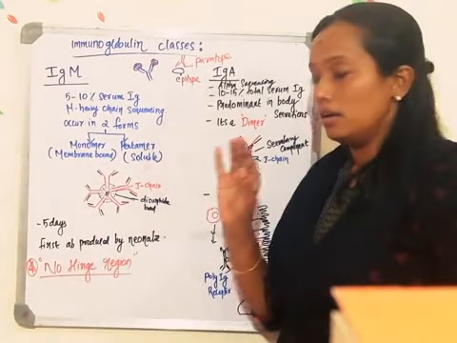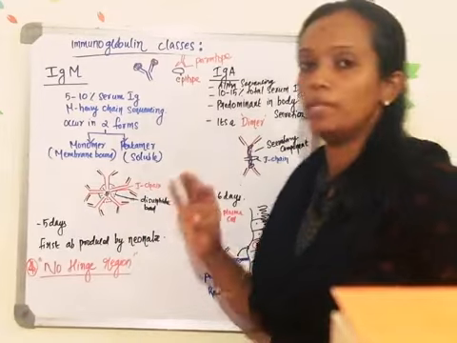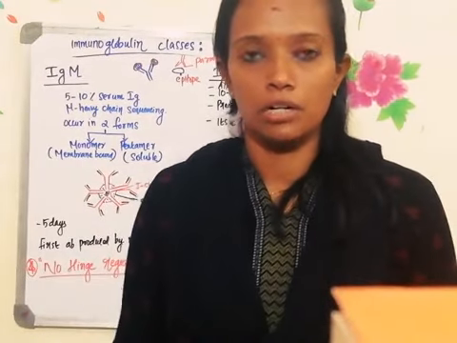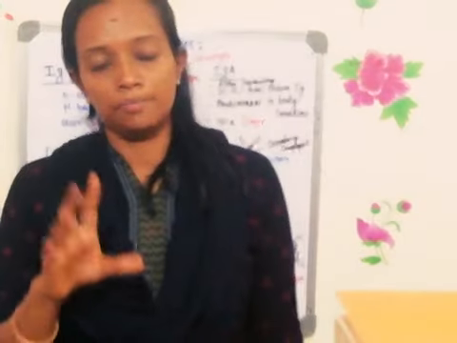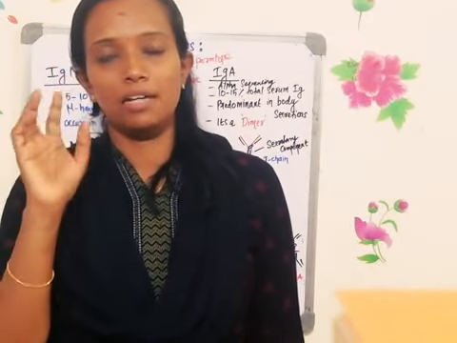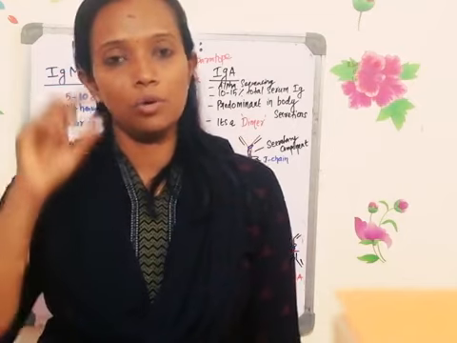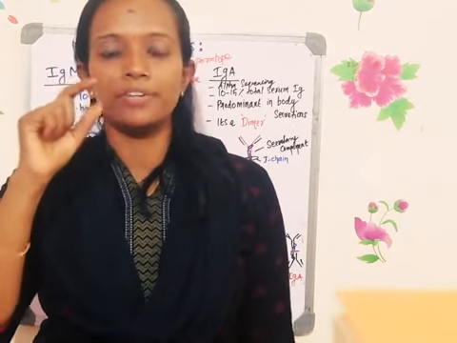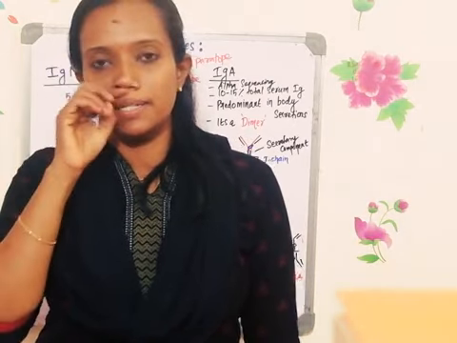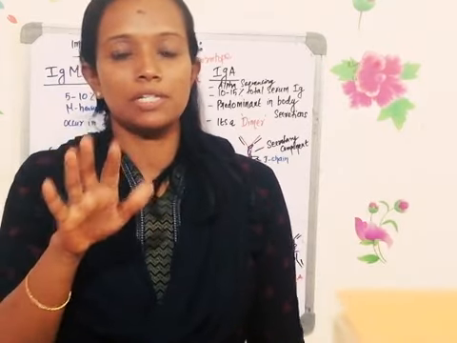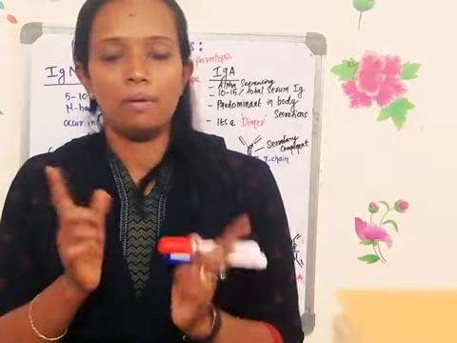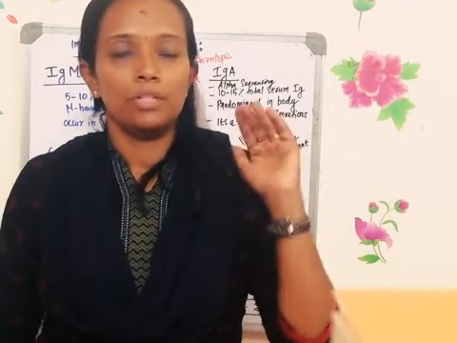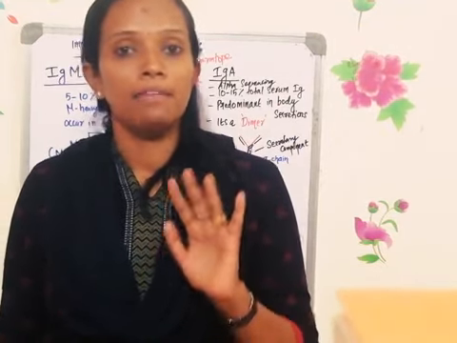And the most important one is that immunoglobulin M doesn't have a hinge region. What is the purpose of the hinge? What is the hinge region? The region which is there between the constant regions CH1 and CH2, we have seen there is a hinge region, a proline and cysteine rich region where disulfide bond formation is there. The hinge region is the one which will make the antibody flexible. Remember, last class I told you. Now immunoglobulin M doesn't have a hinge region.